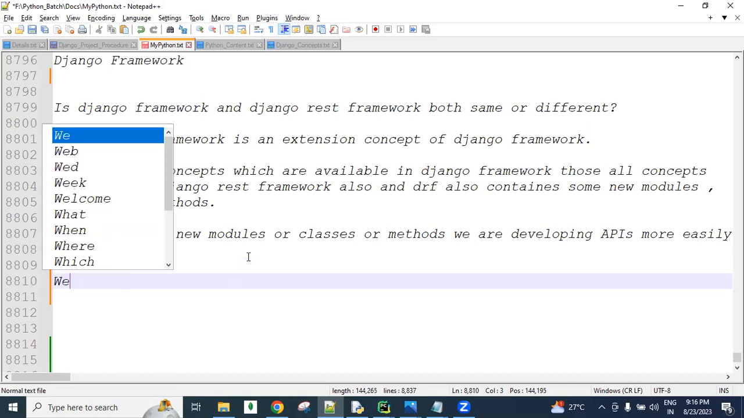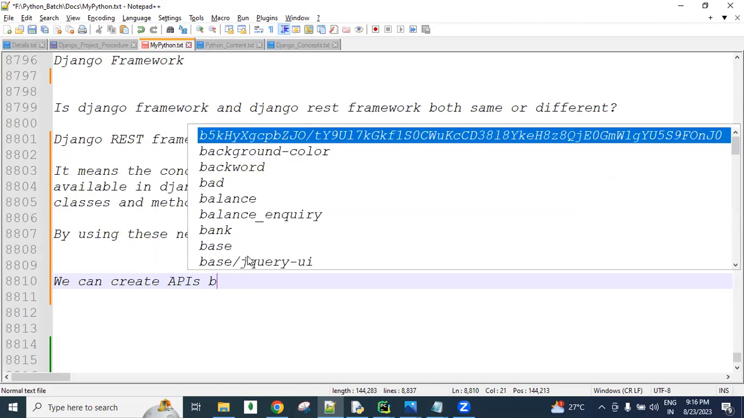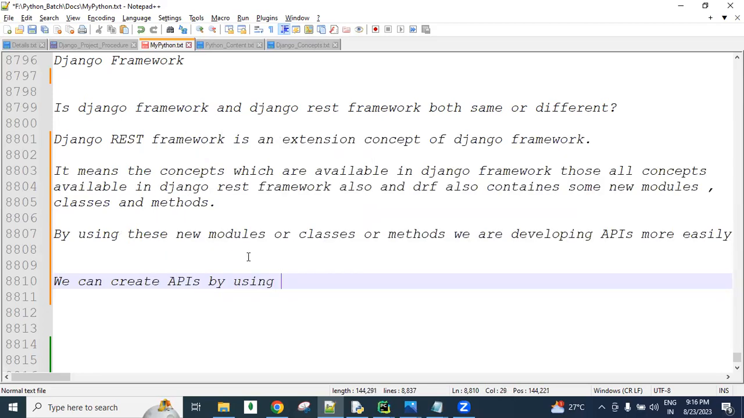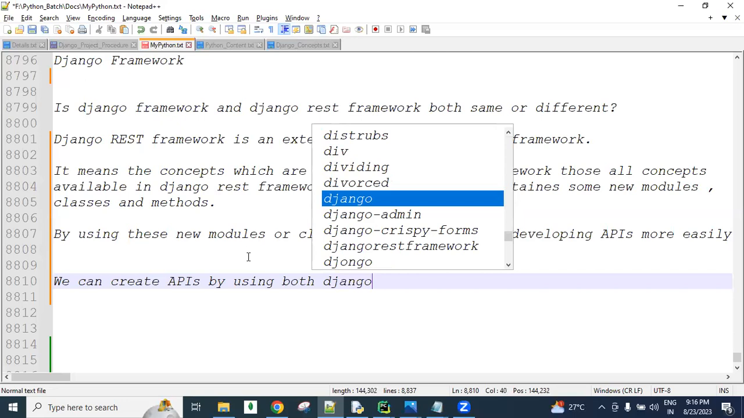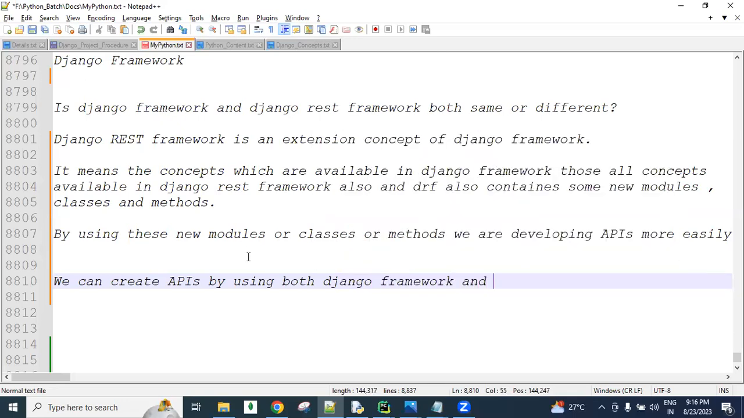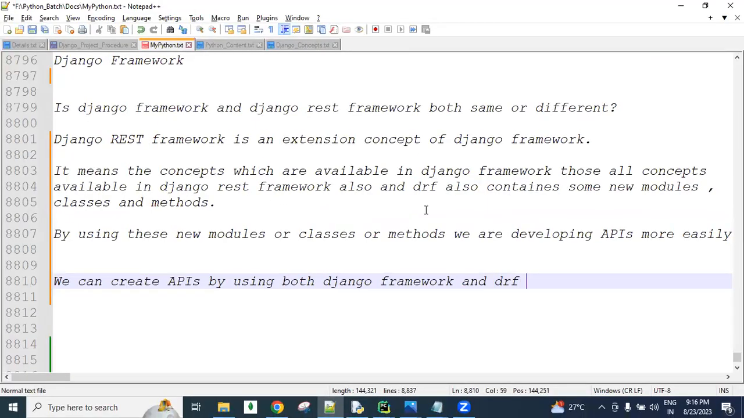So here, we can create APIs by using both the Django framework and the Django REST framework. Remember, guys, whenever I say DRF, it means Django REST framework.